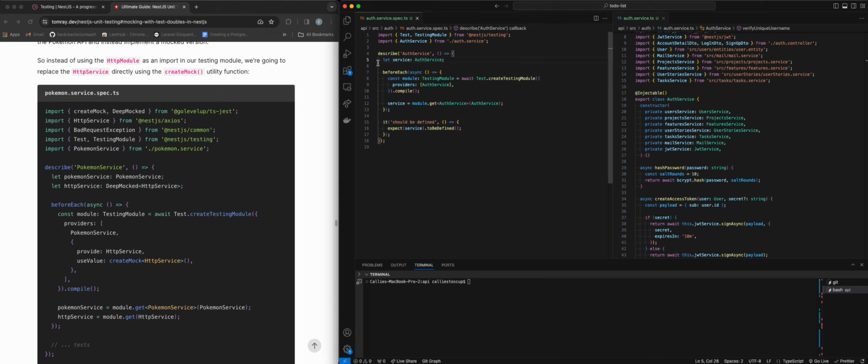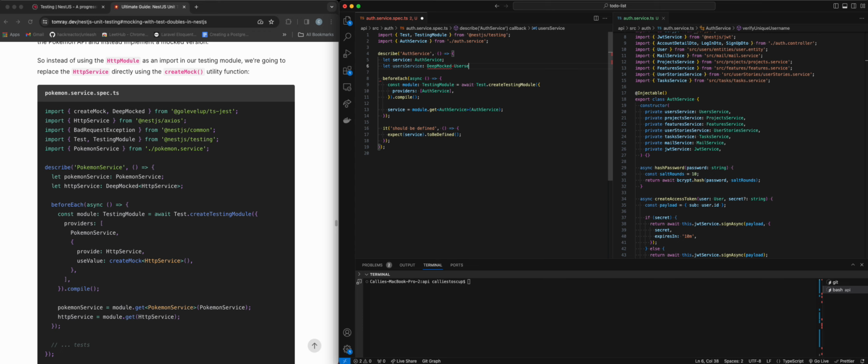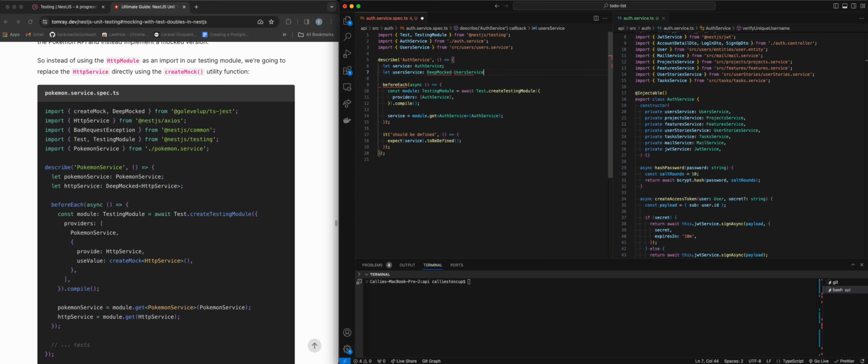So let service equal auth service. Okay, so now let's try let users service, and then we're going to say deep mocked users service, and then save it.